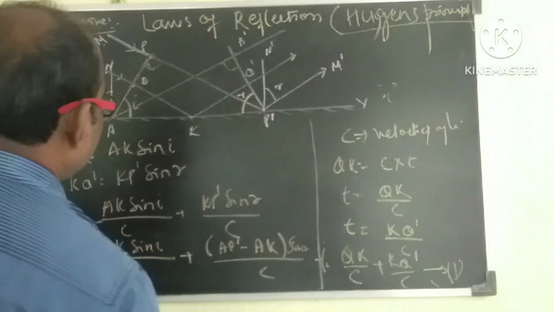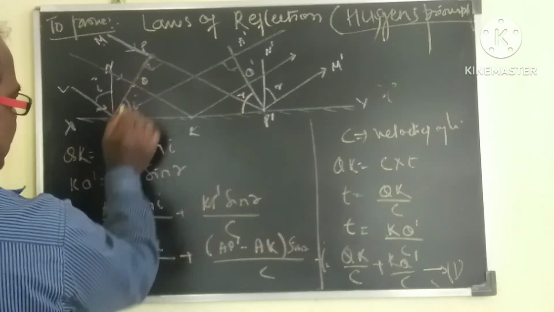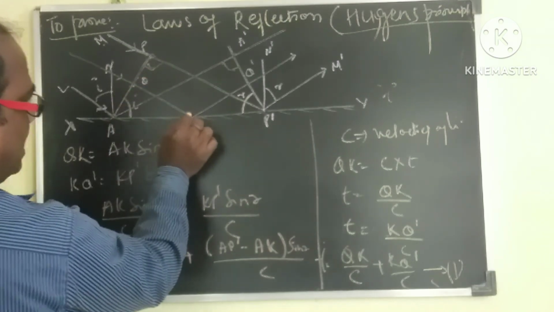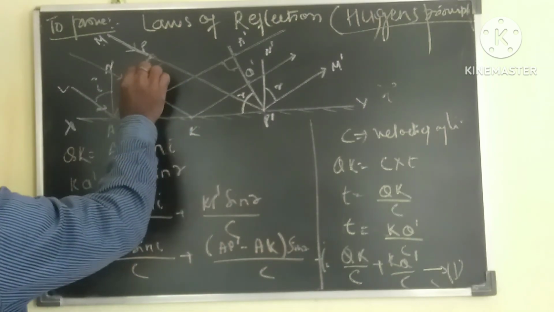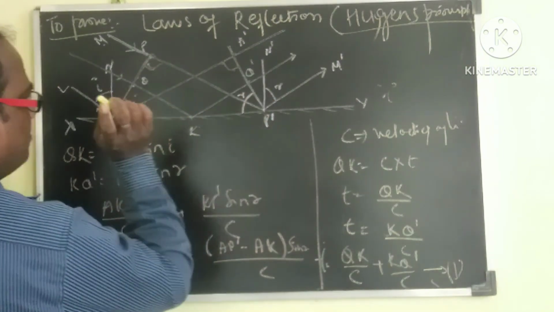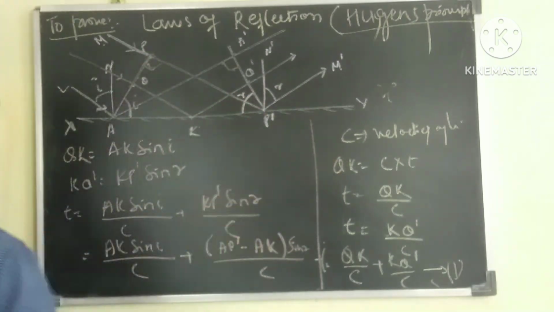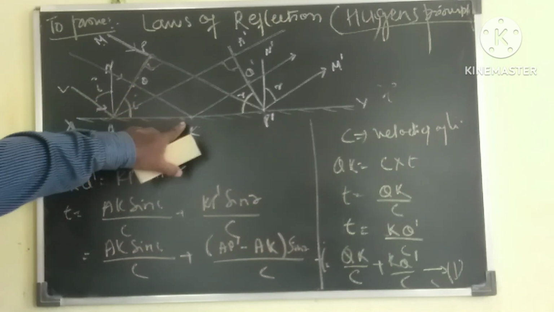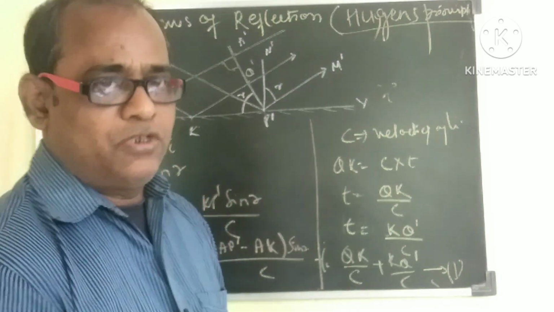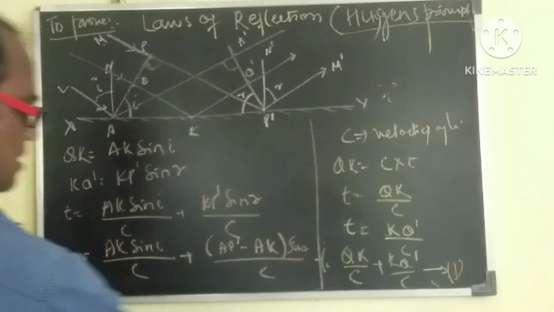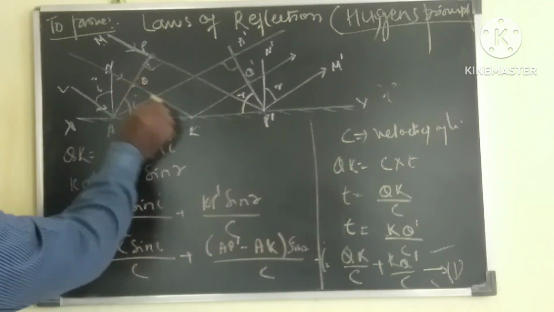Now my dear, you can see from this diagram that this is the wave front. Whatever the points are taken on this, when it reaches over here and strikes the secondary wave front, the time taken will be the same. If it is here, from here to here and here to here, the time taken will be the same. Similarly, the time taken from P to P dash is equal to the time taken from Q to K dash and from K dash to Q dash, what we have learned from wave front theory.